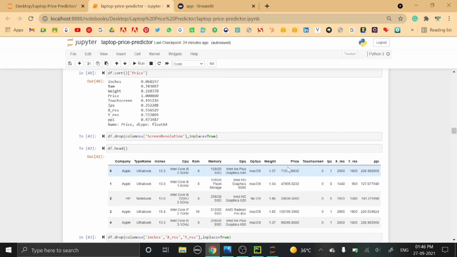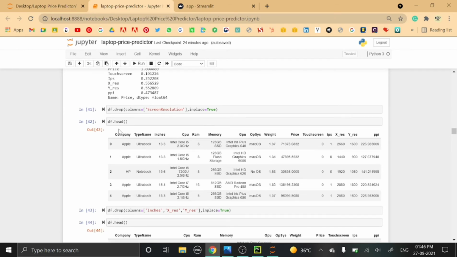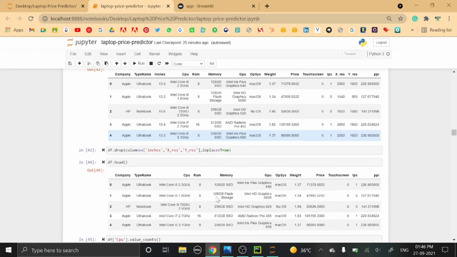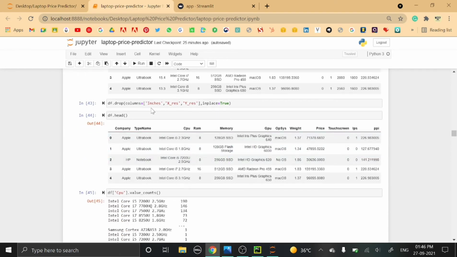Then since we have calculated the touch screen, IPS, X resolution, Y resolution and the PPI column from this main screen resolution column, we have dropped this column, and after dropping it, this is how the data will look. Then since we have calculated the PPI from the X resolution and Y resolution, we have dropped the inches, X resolution and Y resolution columns also. After dropping these three columns, this is how the data will look.